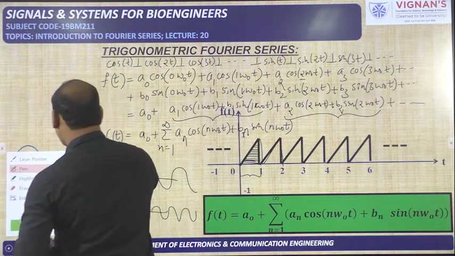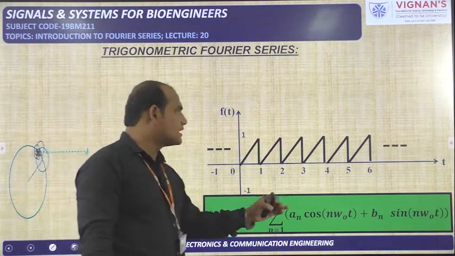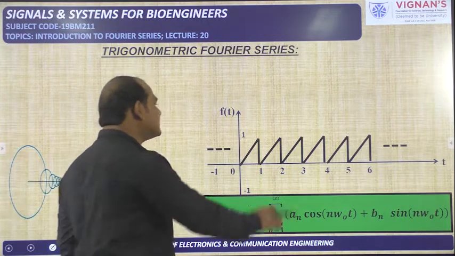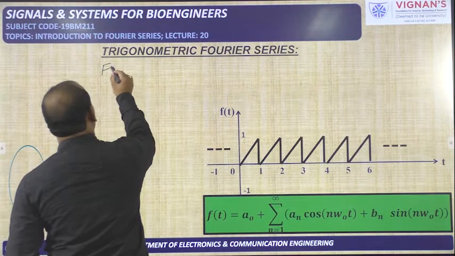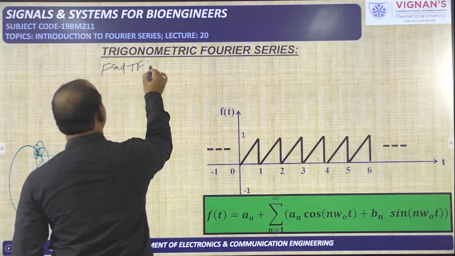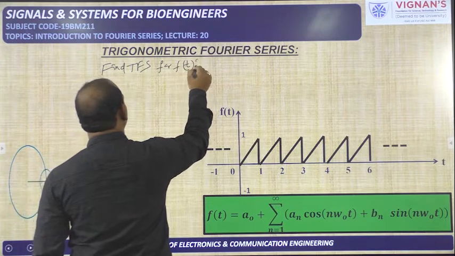Now we will see how to do the problem, one problem. Trigonometric Fourier series means this one. The question will be asked like this: the signal will be given to you and find the trigonometric Fourier series. Find trigonometric Fourier series for the signal f of t. Like this the question will be given to you.